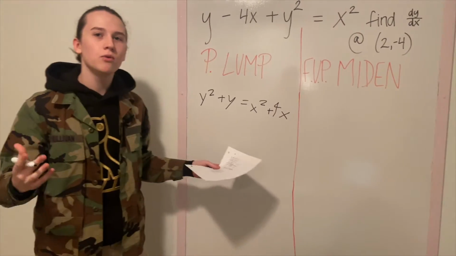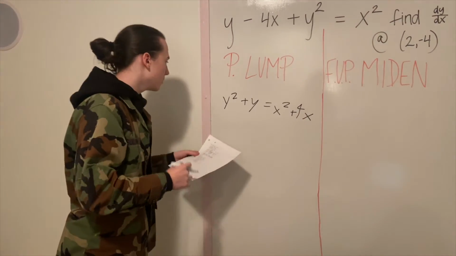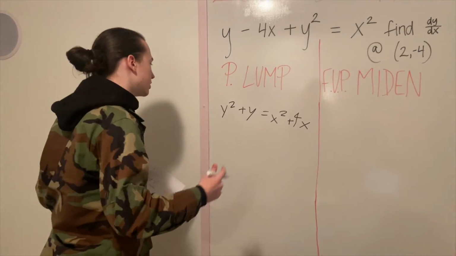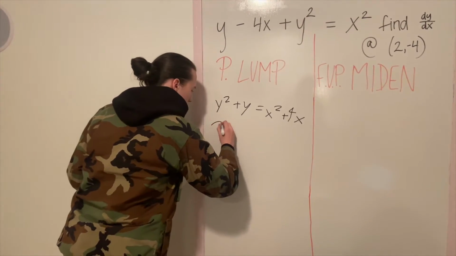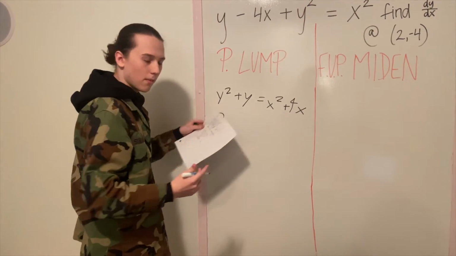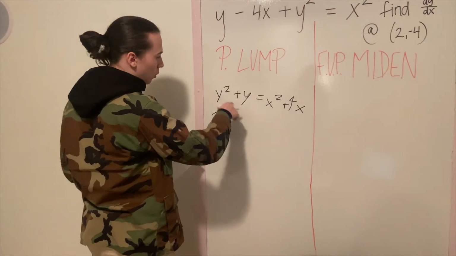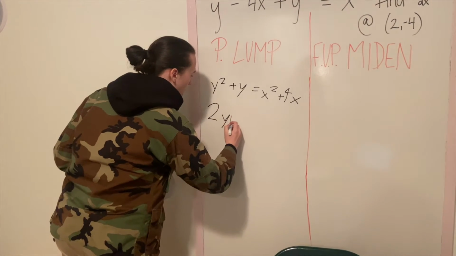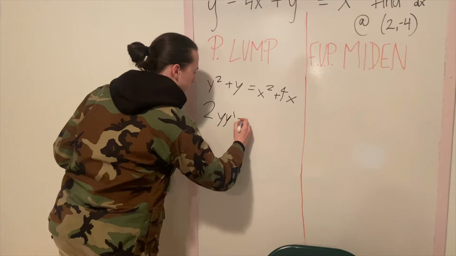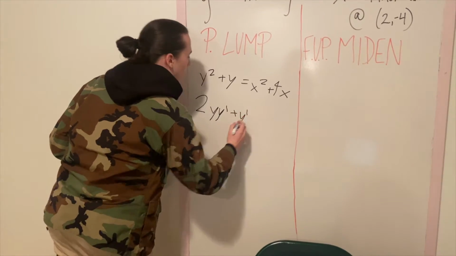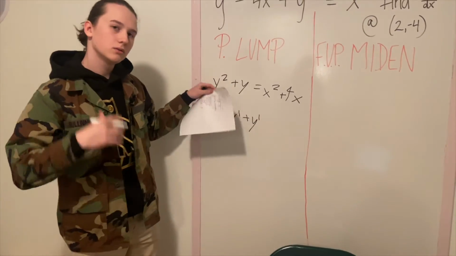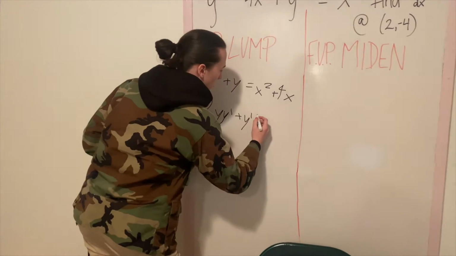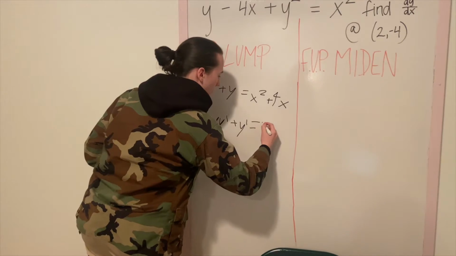Okay, so as you can see, my handwriting is not the best either. We'll work with it. But now that we have all the y's and the x's on different sides, we need to take the derivative of both sides. This is quite easy. You just use the power rule here. And since it's a y, you need to add y prime. So 2y, y prime, plus y prime. And this is because since you can't derive it, it has to be y prime. So, power rule over here as well.